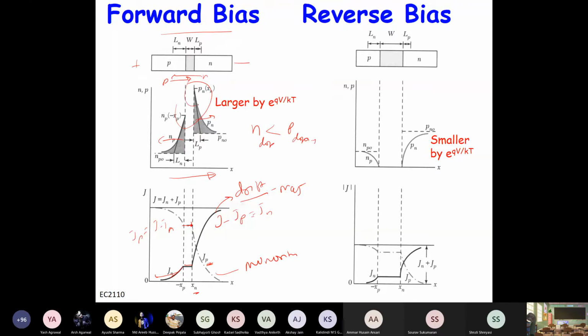Or you can see the number of carriers that are injected. For the same potential, the number of carriers injected is more here, so that means P doping is more. That means the current contribution due to minority holes will be more than the minority electrons. And if this gap is large, then you can say it is a